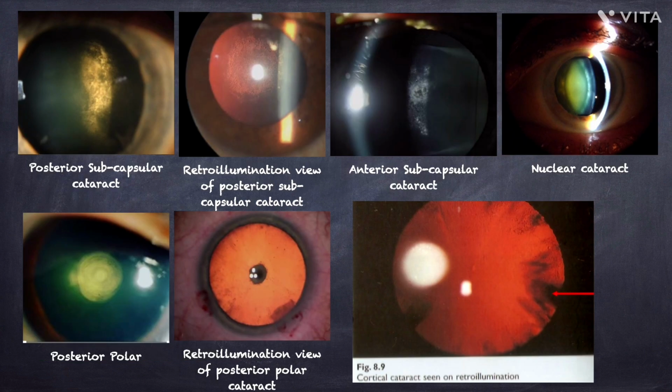Here are pictures of the different types of cataract we have discussed: the posterior subcapsular cataract and the polar cataract, the slit lamp view and the retroillumination view, the anterior subcapsular cataract, and the nuclear cataract and the cortical cataract on retroillumination view.